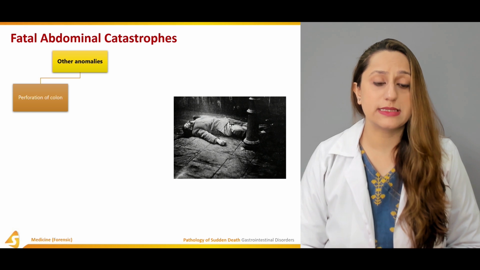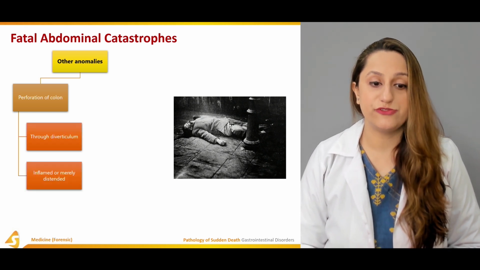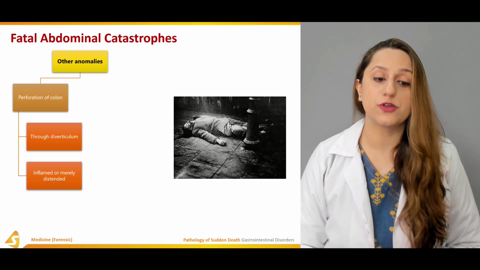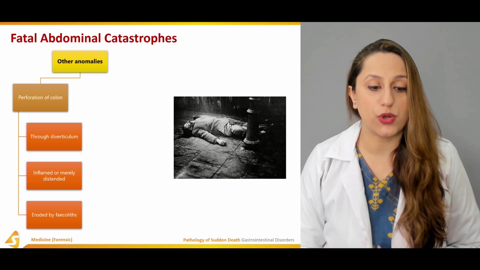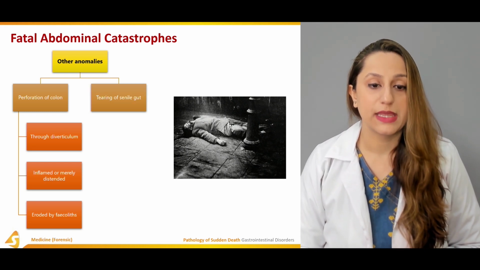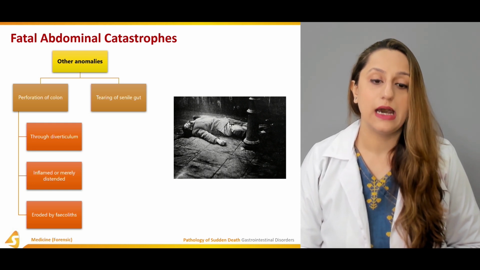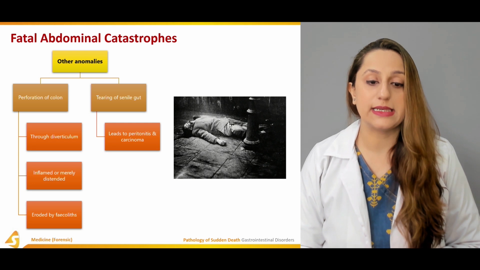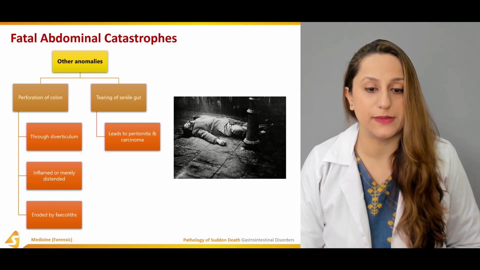The other anomalies that are quite commonly seen are the perforation of the colon through a diverticulum, or perforation through an inflamed or merely distended colon, and it can also be eroded by fecaliths. The other anomalies are the tearing of the senile gut that is usually seen, and it leads to peritonitis, and carcinomatous conditions as well.